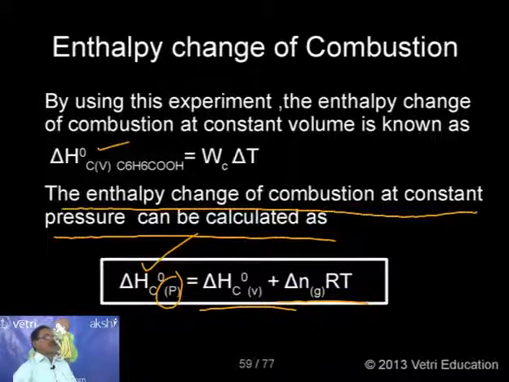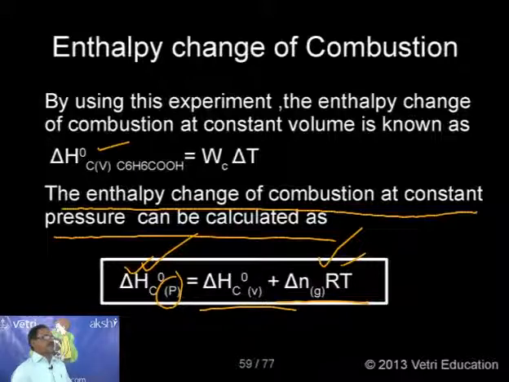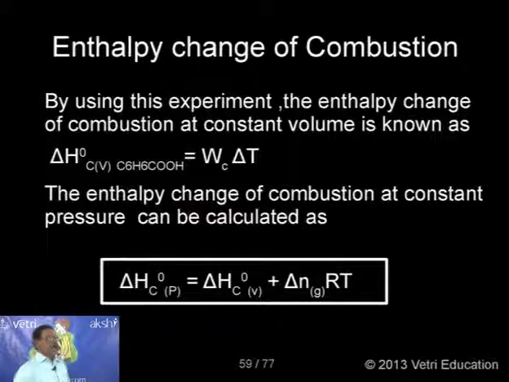Delta N is the total number of moles of products minus reactants, which you can get from the stoichiometry. Then introduce the R value, the universal gas constant, and the temperature. You can calculate the enthalpy change of combustion of any substance at constant pressure. This is the way we determine the enthalpy change of combustion. This is very, very interesting information.